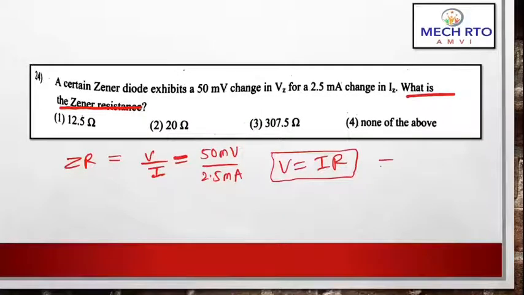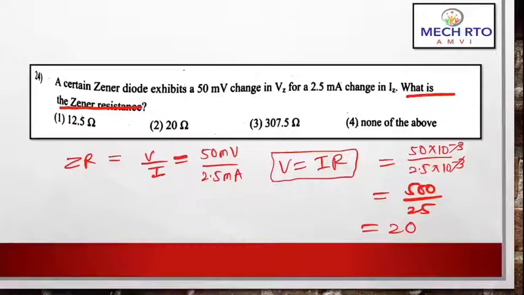So guys, if you calculate this, converting millivolt it will be 10 to the power minus 3, and 2.5 milliampere is also 10 to the power minus 3. So here you will get your correct answer: 500 divided by 25, that is 20 ohm. So the correct answer will be 2, right? 20 ohm will be the answer. So it is basically based on your formula. If you don't remember Zener resistance, just remember this formula, V is equal to IR, right?